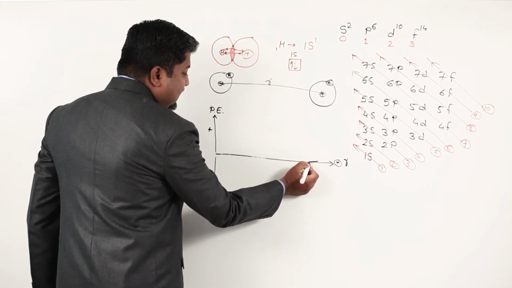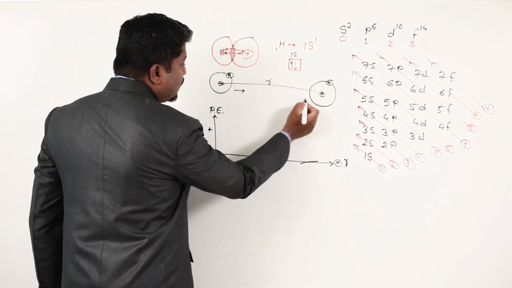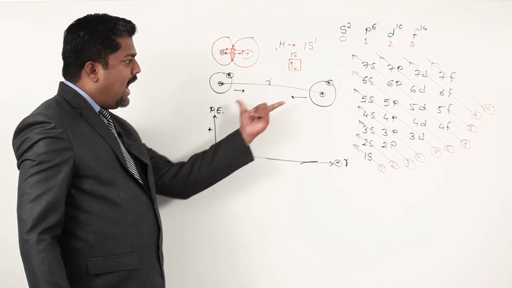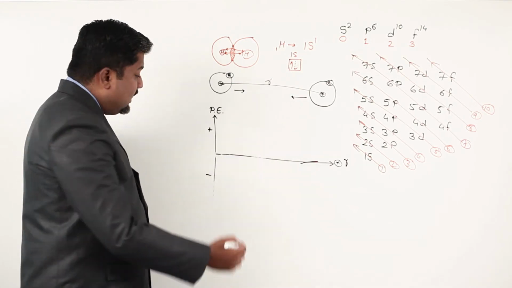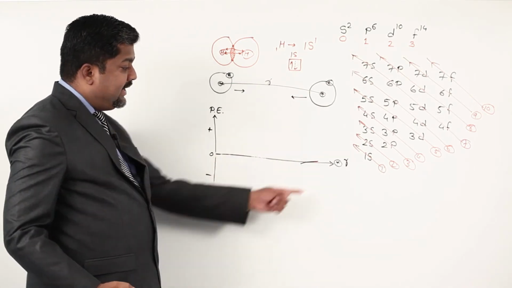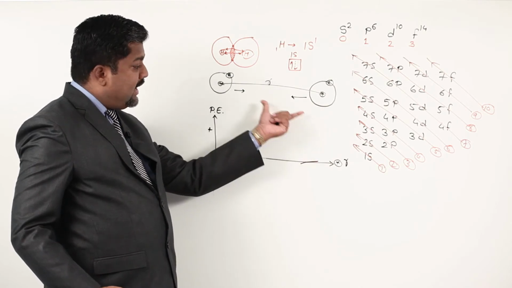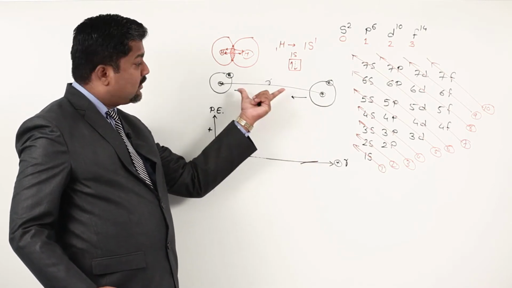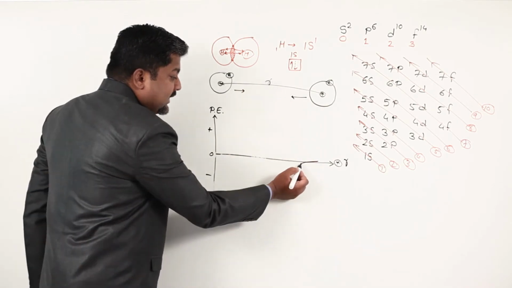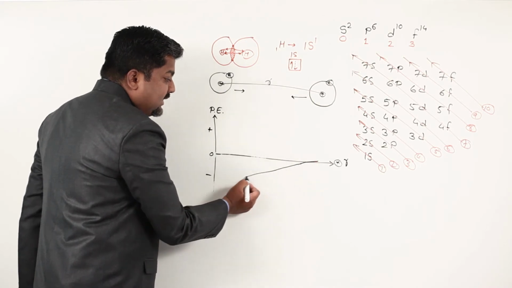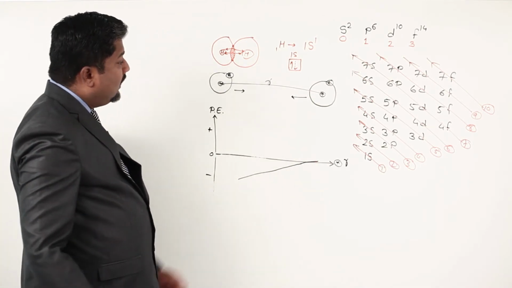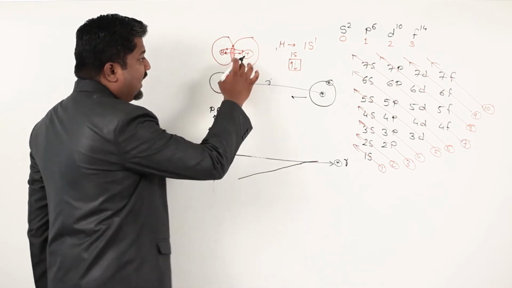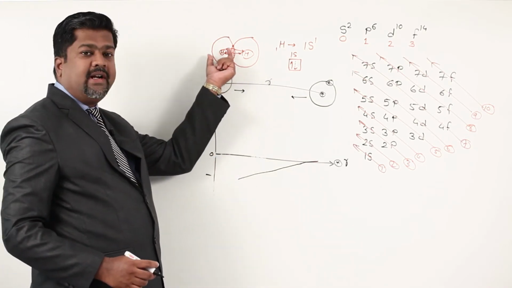But as the distance decreases, now I am bringing these two atoms closer, so r will automatically start decreasing. Here the r value is 0. From here we are getting closer, so the system energy will start decreasing. Now imagine there is overlap. They are so close to each other that there is overlap.